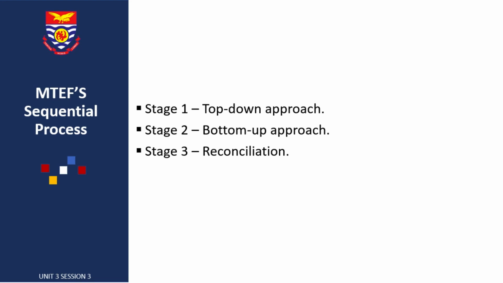Right? So I said we'll be looking at some of the approaches to the MTEF, or the sequential process of the medium-term expenditure framework. So the first one is the top-down approach. Here, the central government looks at how to generate revenue. So at the top, that's the central government level, they will be looking at how to generate revenue in terms of tax revenue and other sources like borrowings and then donations and other grants from external parties. Right? So that's done at the top level. Then at the bottom level, that's the bottom-up approach. The various MDAs and agencies will start coming up with their various expenditure items, right? So they come up with these expenditure items based on the needs of the citizens in these constituencies or the districts or the people that they are assigned to, right?